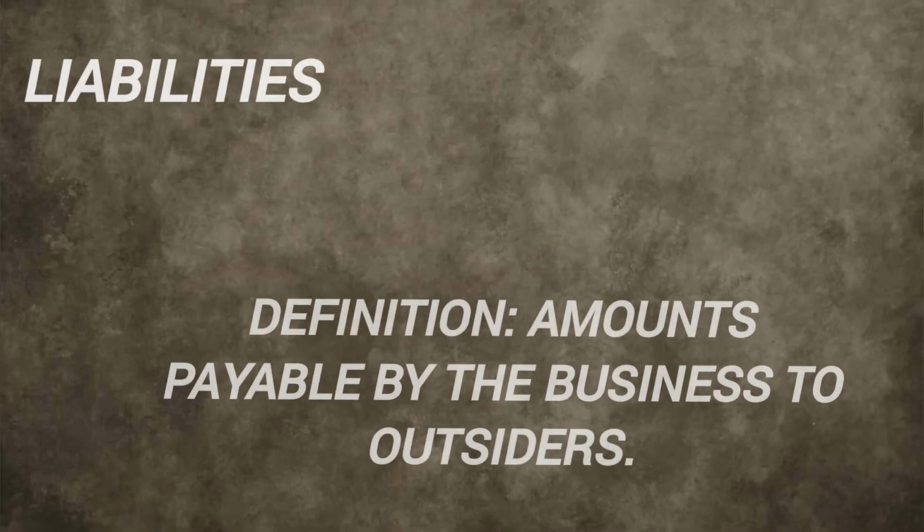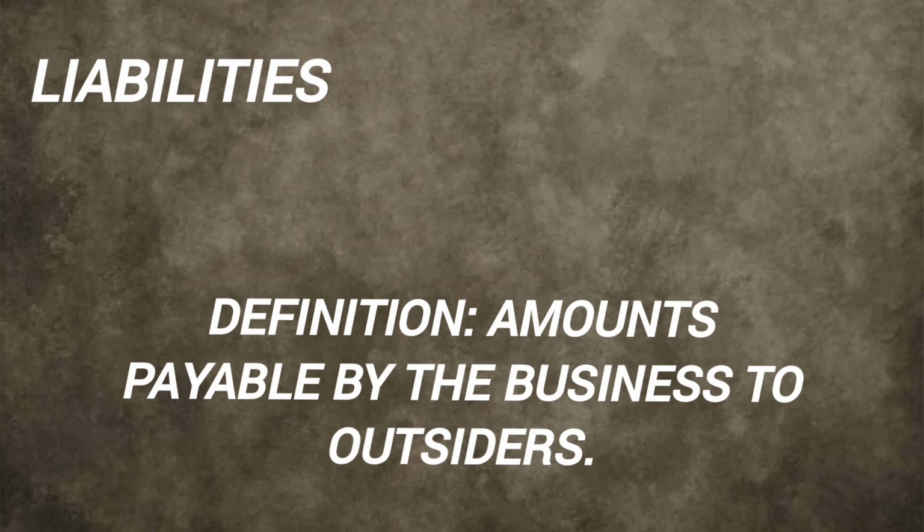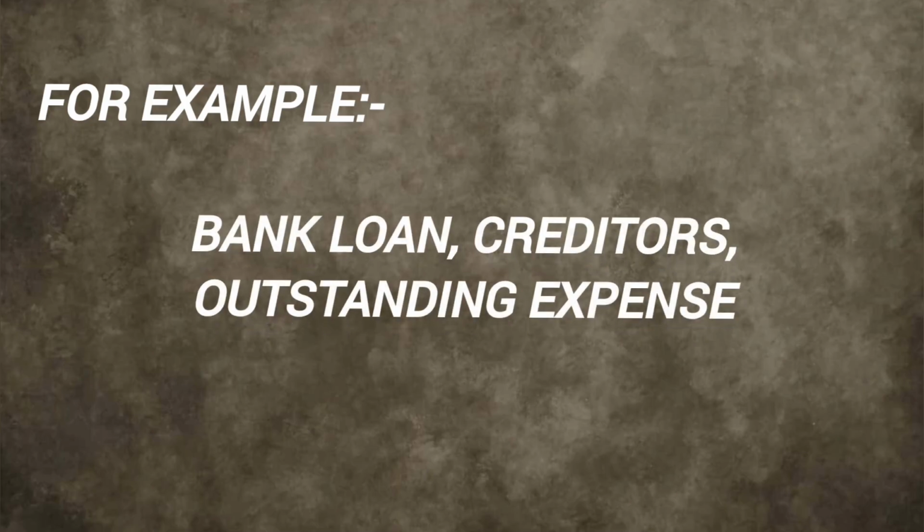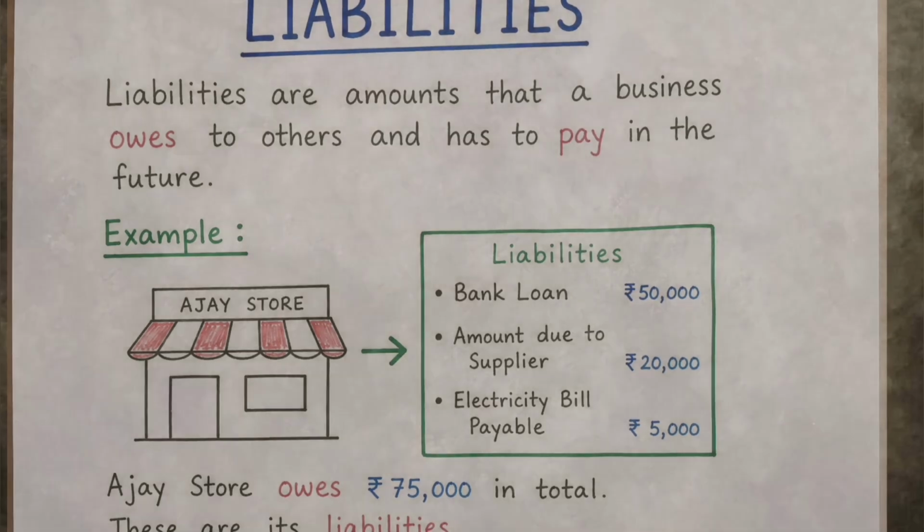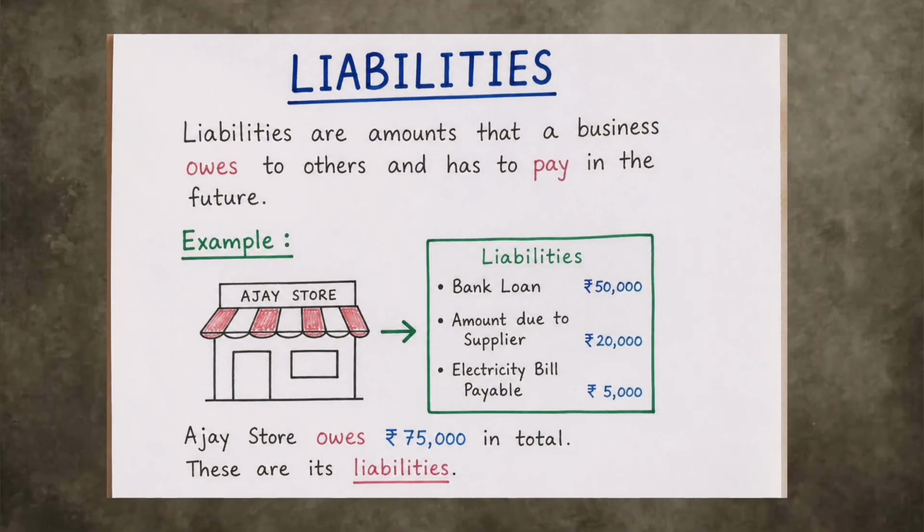Next is liabilities. Liabilities are nothing but amounts payable by the business to outsiders. For example, bank loan, creditors, outstanding expenses. For example, in detail, he took a bank loan of 50,000. So we are going to pay the 50,000 in future.